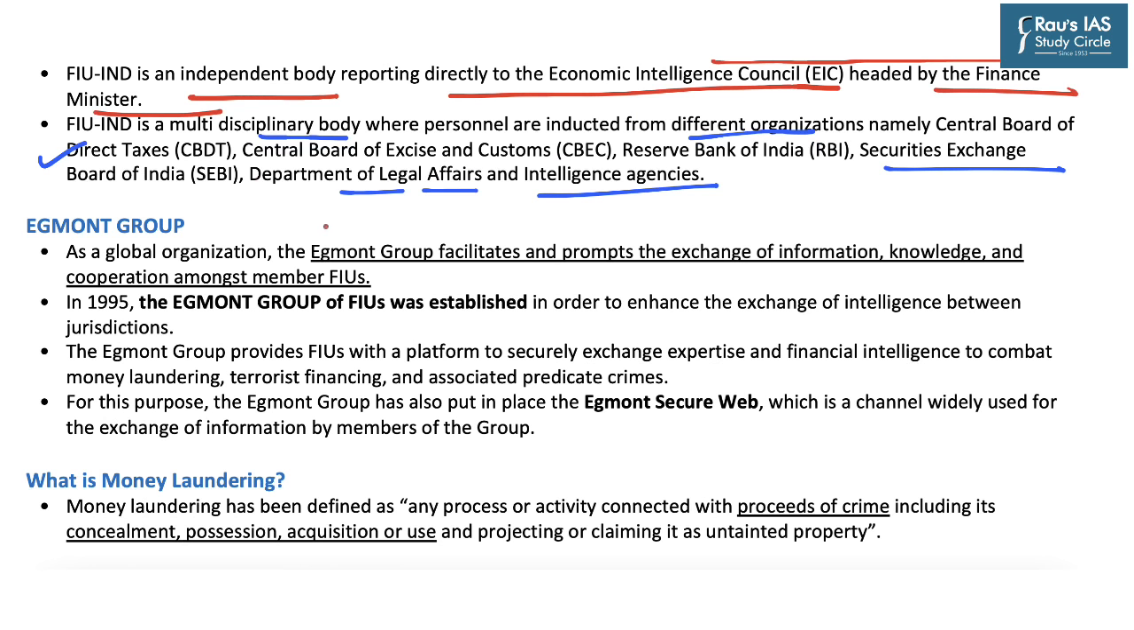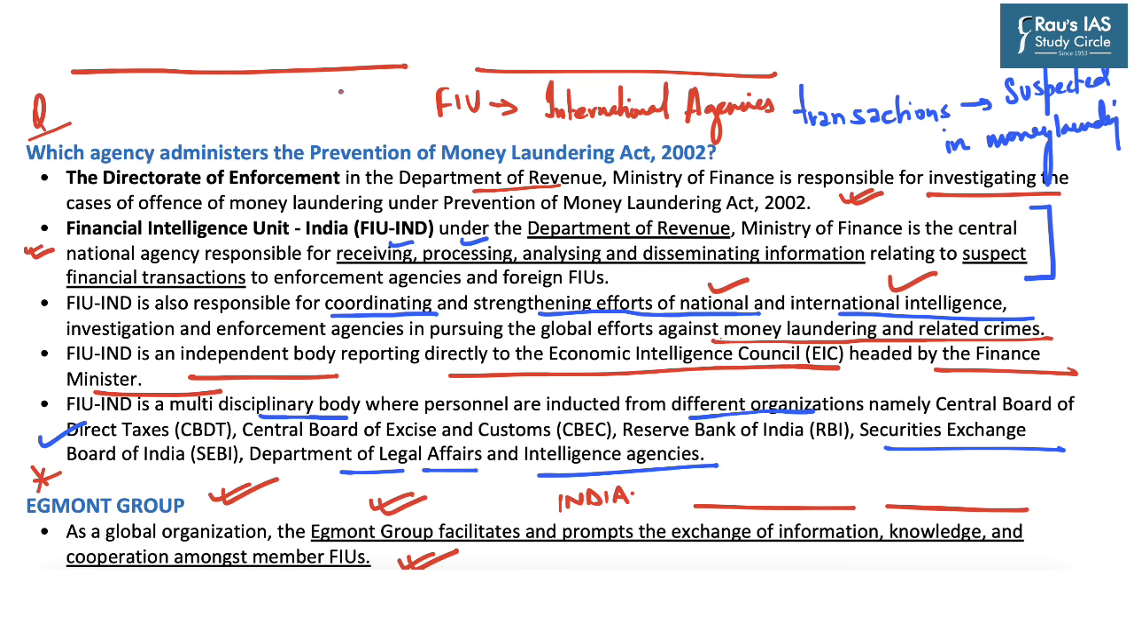Now so far we have referred to the term Financial Intelligence Unit of India. So there is a global financial intelligence unit which is referred to as the Egmont Group. So please remember this from your prelims perspective. So it highlights that as a global organization, the Egmont Group facilitates and promotes exchange of information, knowledge and cooperation among members of Financial Intelligence Units, of which India is also a member. And that's why the Financial Intelligence Unit of India shares various information with various international agencies.